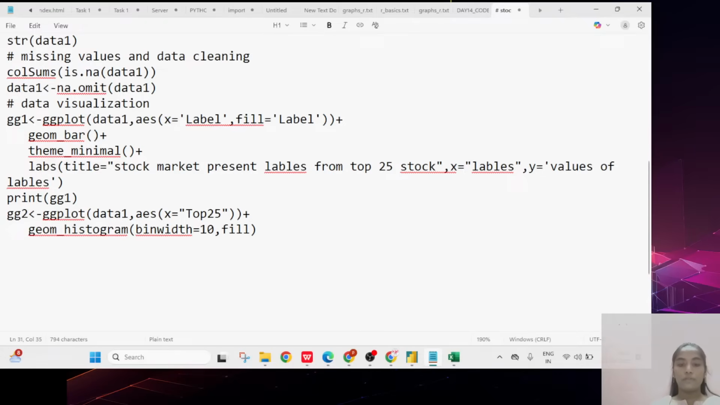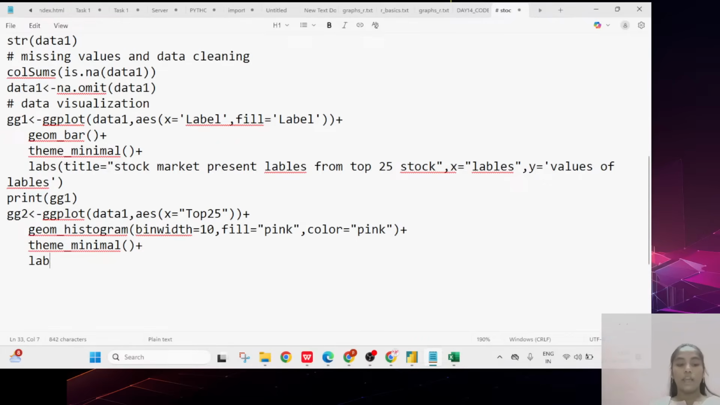fill is equal to, I am taking pink color here. Then I want to take color also, equal to pink color. Then I want to click on the plus button. Now the next code will be theme_minimal with empty braces, then give the plus button and come to the next line, and write the labels, labs.